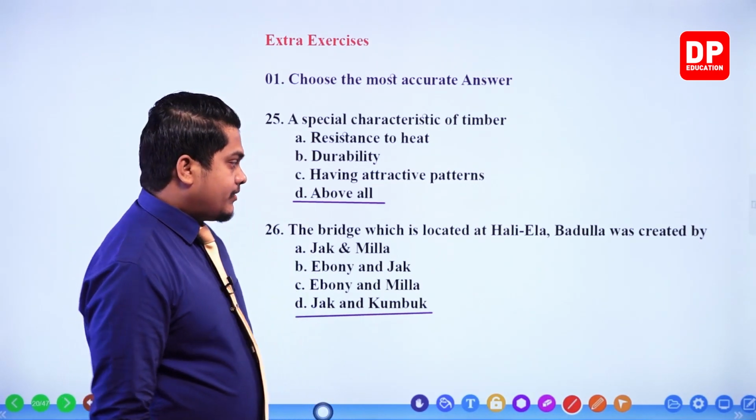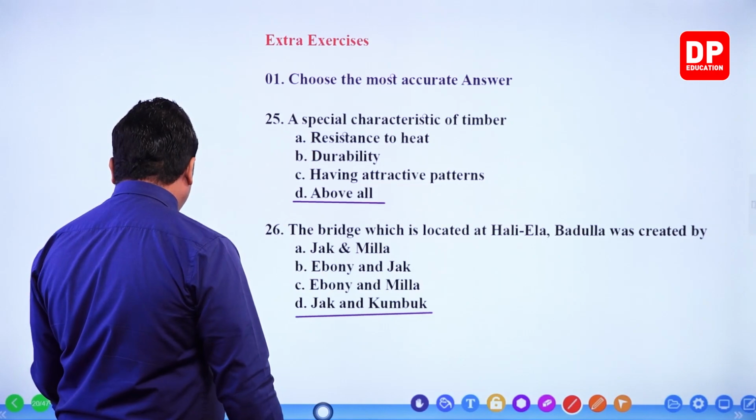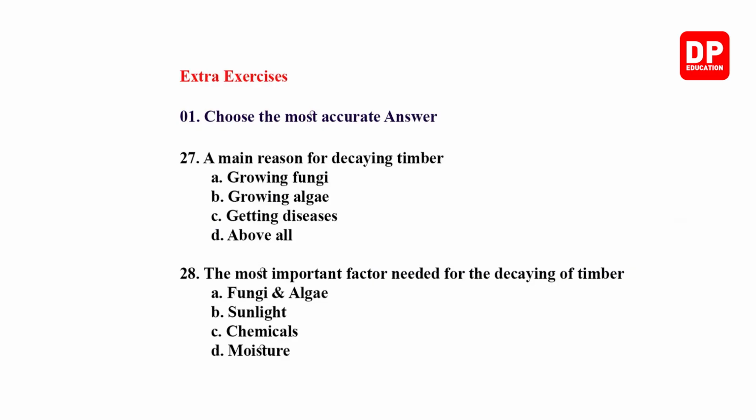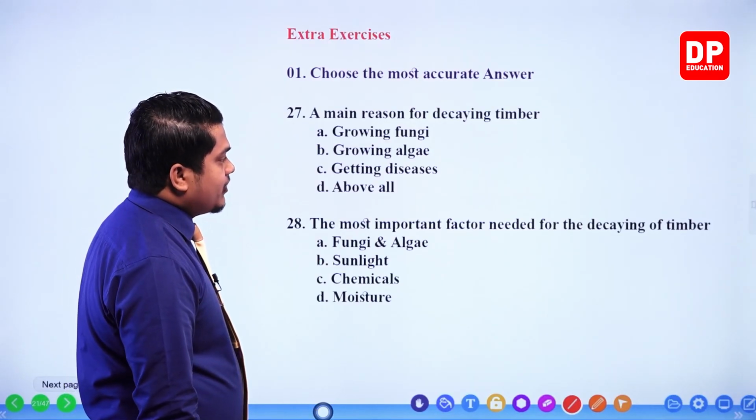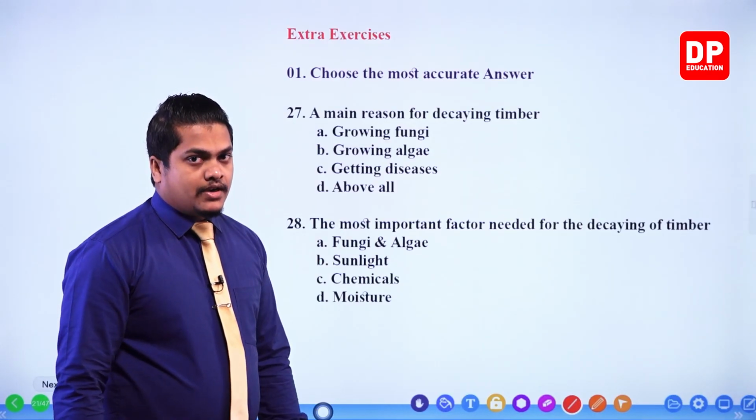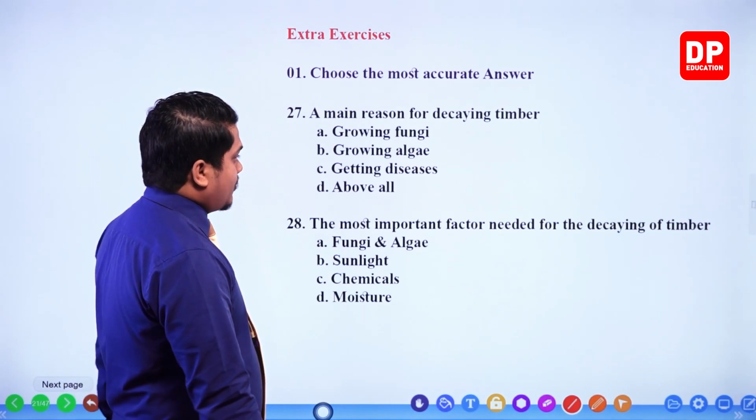Okay, right. Question number 27 then. Main reason for decaying timber: growing fungi, growing algae, getting diseases, above all. The main reason for the decaying of timber is the growth of fungi, right? Growth of fungi.